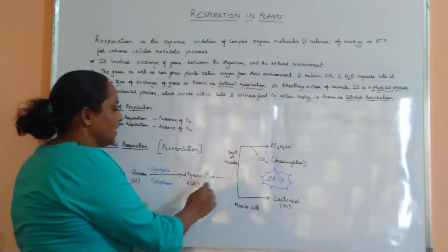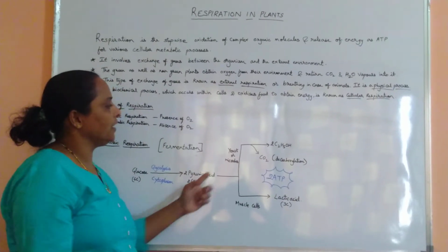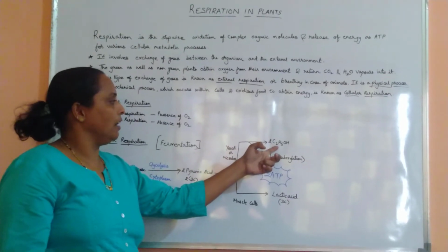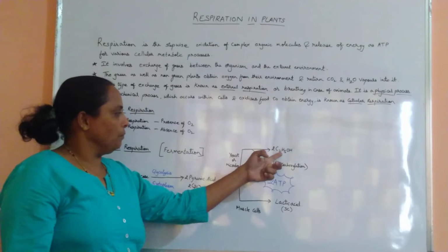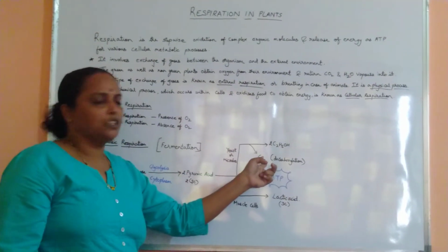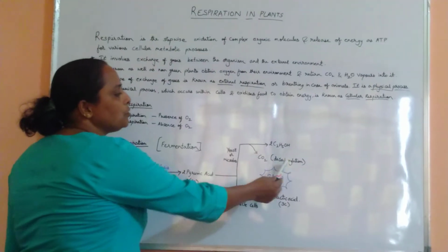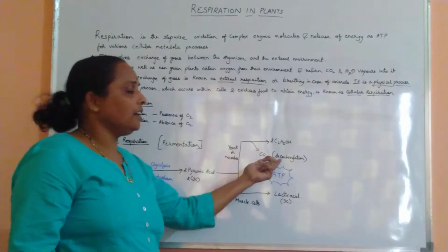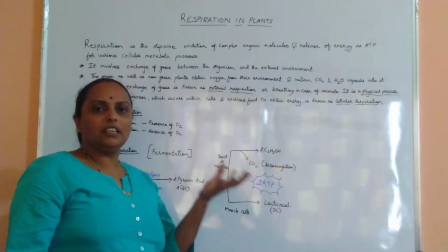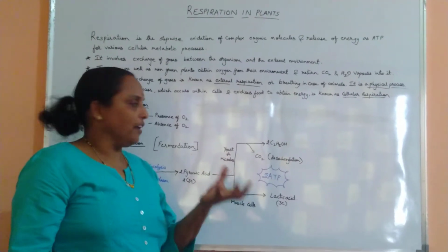This pyruvic acid is a 3 carbon compound; here 1 carbon dioxide is released and 2 ethyl alcohols are formed. The carbon dioxide released here can be used in the bakery industries for the fermentation of the dough, making the dough lighter and fluffy.